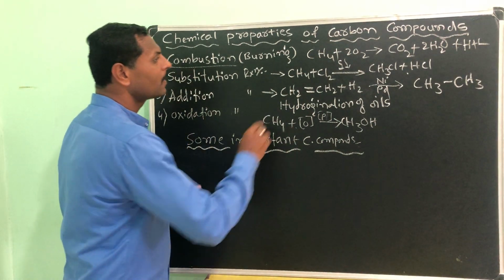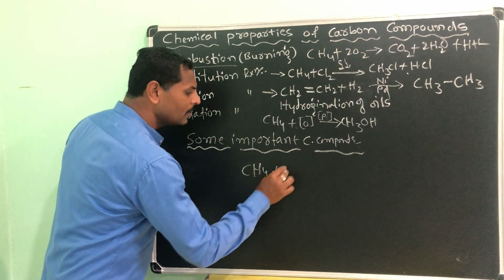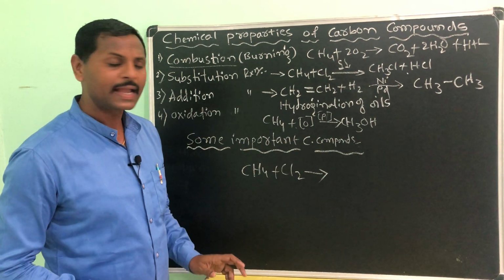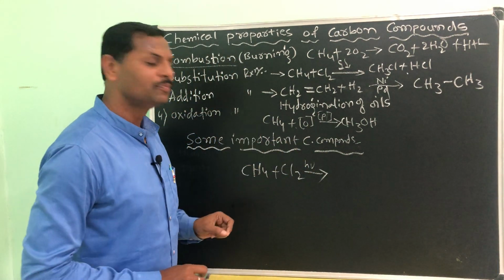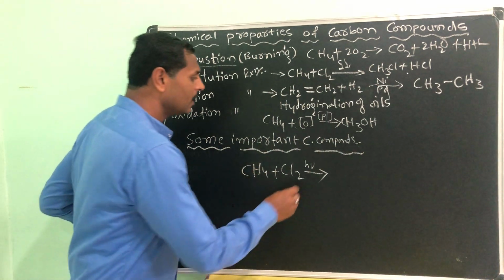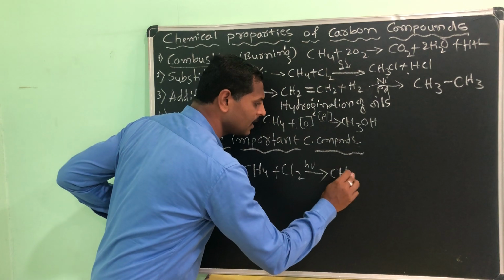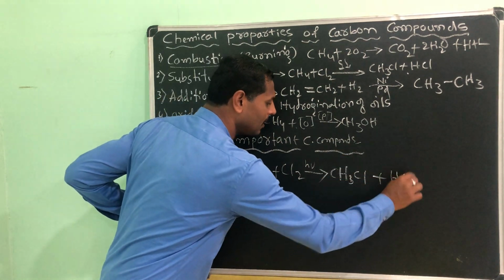All right, here I have taken methane. See here, simply I am adding chlorine to it, in the presence of sunlight, written as h nu. Here you will find CH3Cl plus HCl. Why?